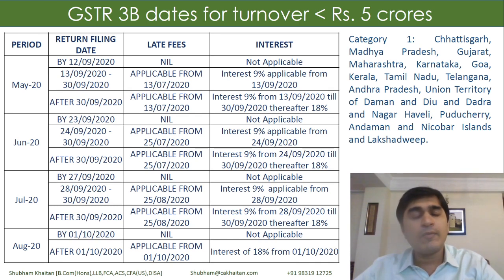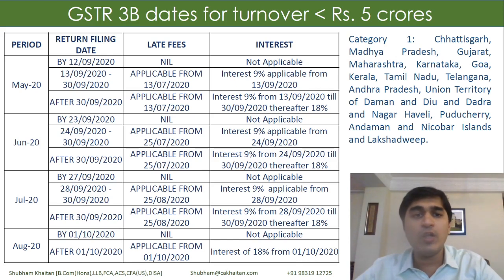However, for May, June and July, there's also a waiver date. Let's say for the month of May, up to 12th of September, if you're filing your returns, no late fees and no interest. But if you're filing after 12th of September, the late fees would start from the due date, which was 12th of July. That means it would start from 13th of July.